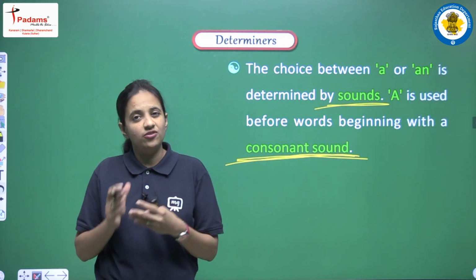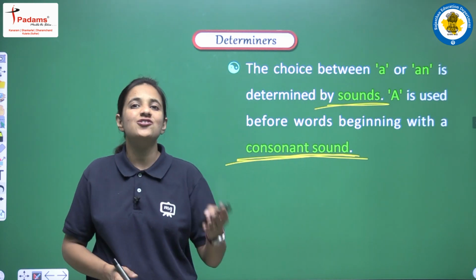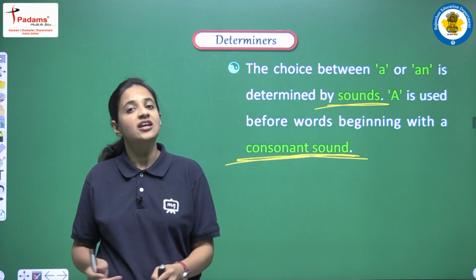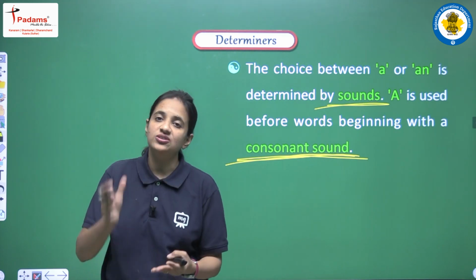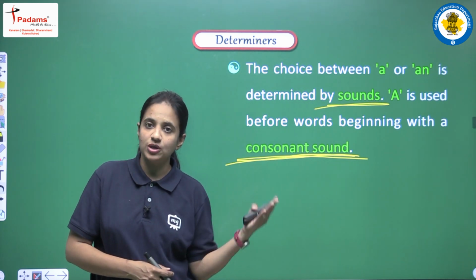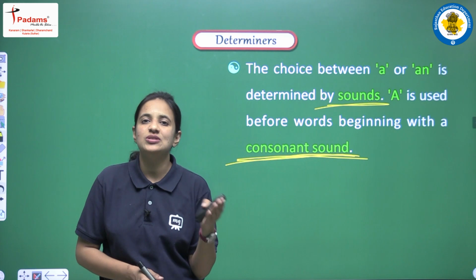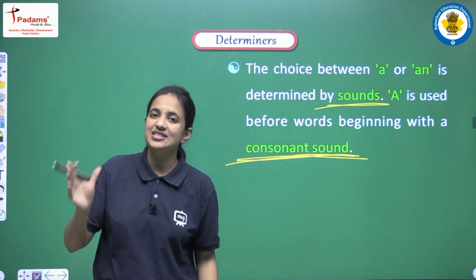An is always used before a vowel sound, and a is always used before a consonant sound. Okay, so don't get confused at all. We have to focus on the sound only. When we have a vowel sound at the beginning of the word, then we always use an, and if we have a consonant sound, then we use a.